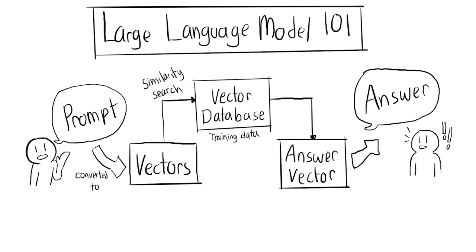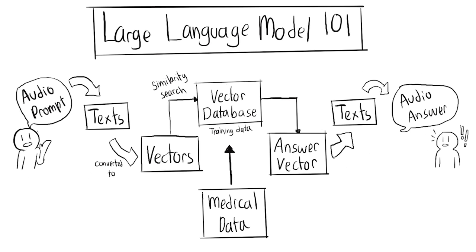The model we're trying to build will have a vector database created by various reliable medical sources, such as textbooks and medical websites, to ensure the validity of information it provides. Also, we want to create a voice-over feature by integrating the model with a Python audio library, so the user can seamlessly talk to the model.